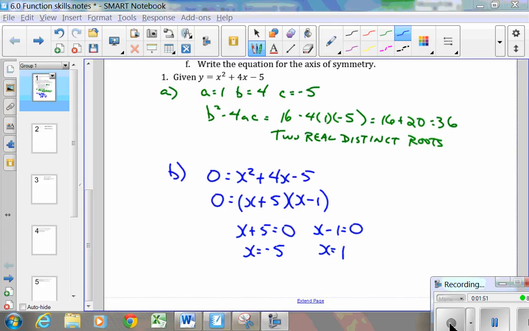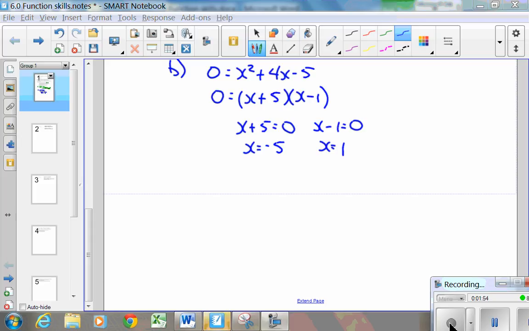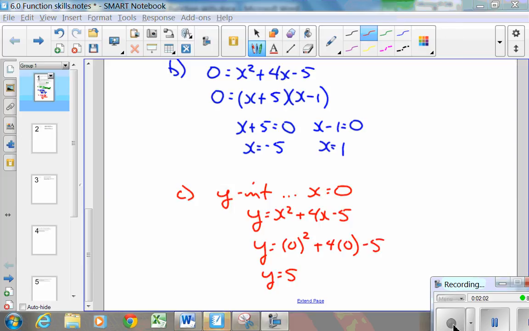Question C is about finding a y-intercept. So we'll press pause here for a second and come back to showing you that. For part C, to find the y-intercept, that's when the x value is 0. So again, take your function y equals x squared plus 4x minus 5, put 0 in for the x's, and the answer here will always be your c value. It's always your constant term, so you can show the work. Oh, how about a mistake? Y doesn't equal 5, y is going to equal negative 5. So that's the answer to C then, finding the y-intercept.